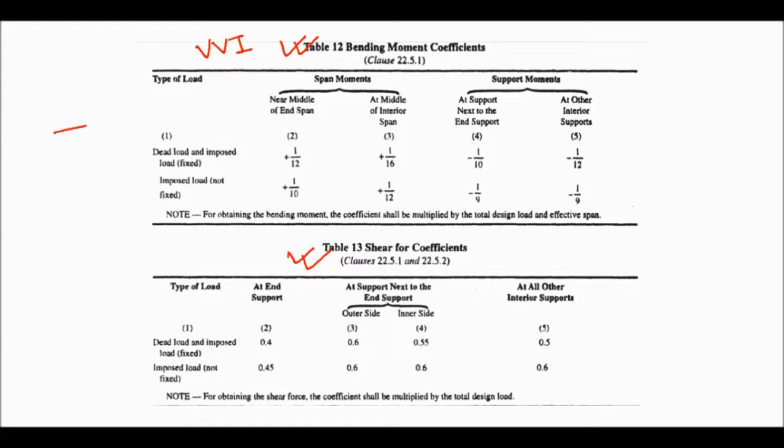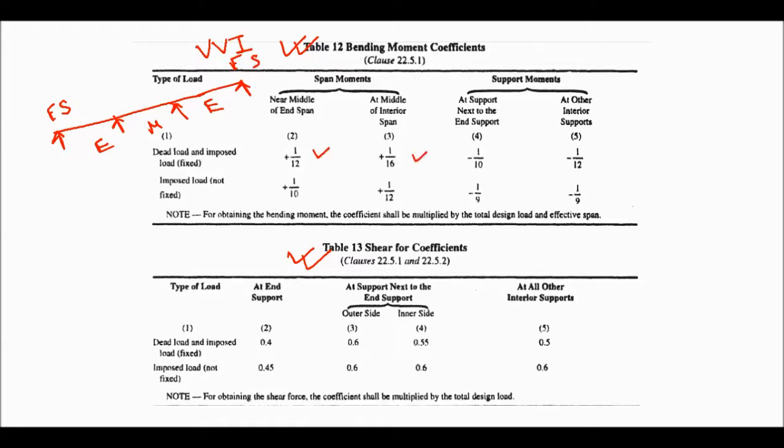Okay, so for continuous beam, this is the middle span, this is end span, this is end span. This is end support, this is also end support. So based on this, a lot of coefficients are there.